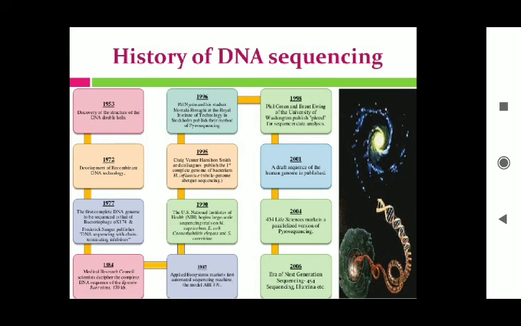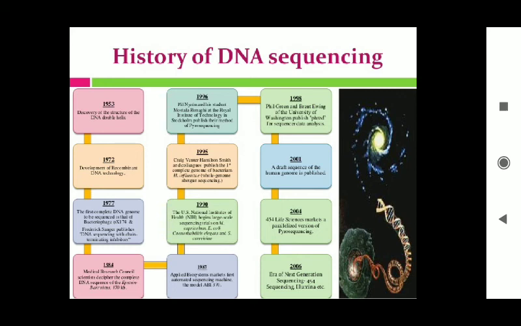There are two types of next generation sequencing: sequencing by synthesis or sequencing by hybridization, or you can say ligation. We will see about it further. Before that, these are the generations by which you can determine the sequence present in that DNA molecule, right?